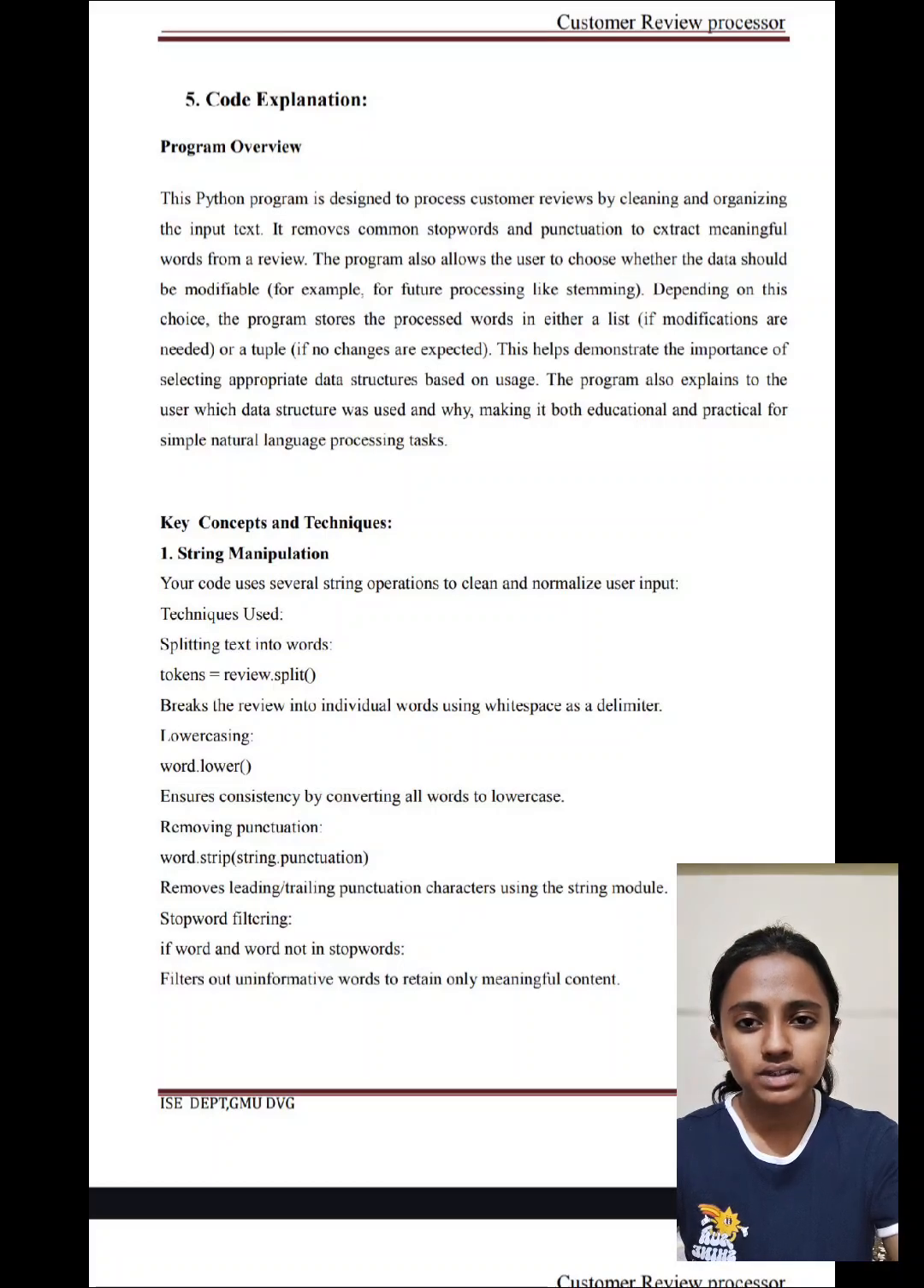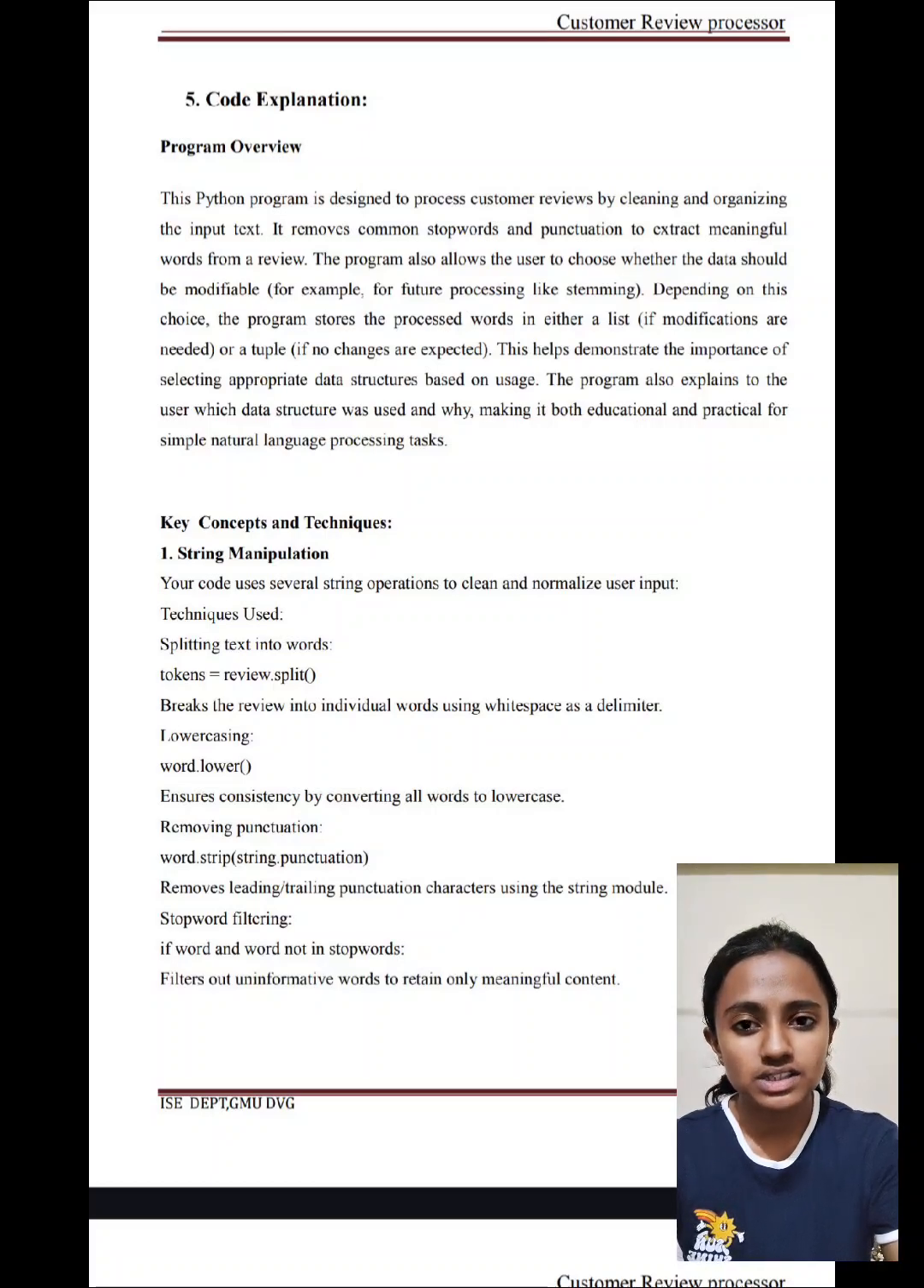My part of the topic is about code explanation, program overview. This Python program is designed to process customer reviews by cleaning and organizing the input text. It removes common stop words and punctuation to extract meaningful words from a review. The program also allows the user to choose whether the data should be modifiable, for example, for future processing like stemming.